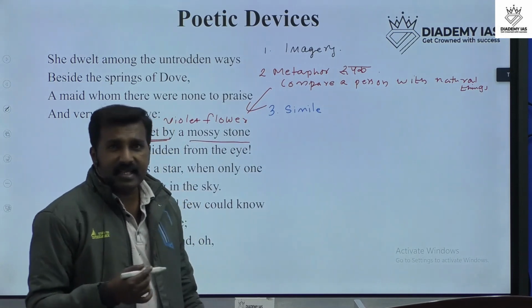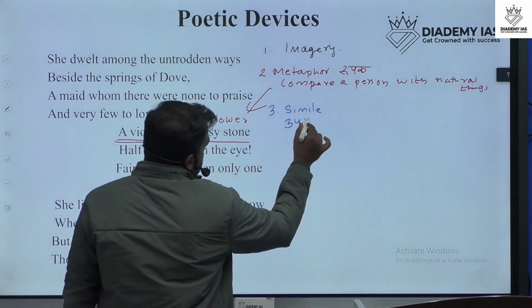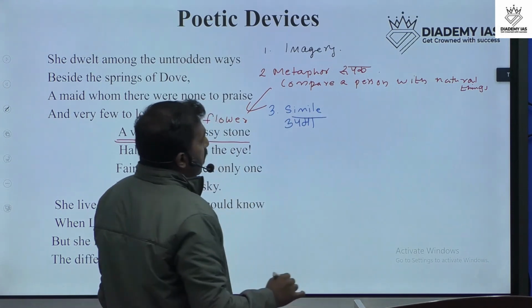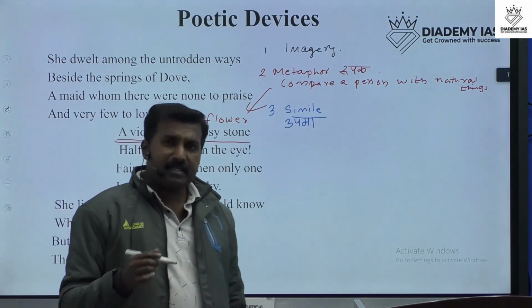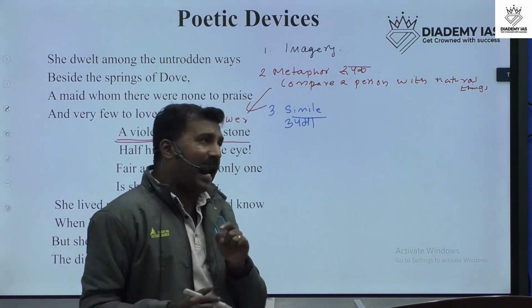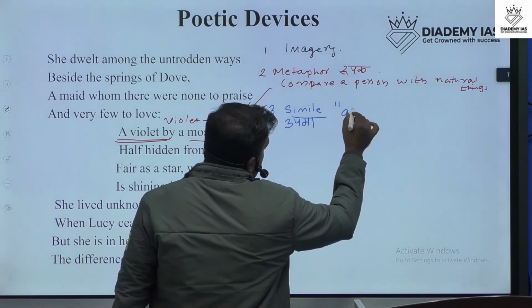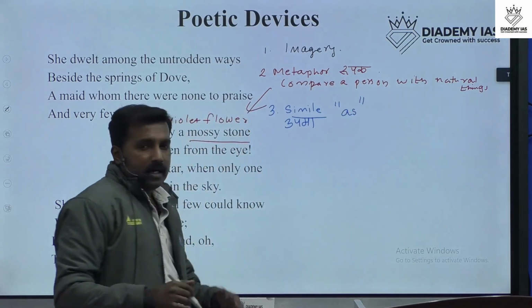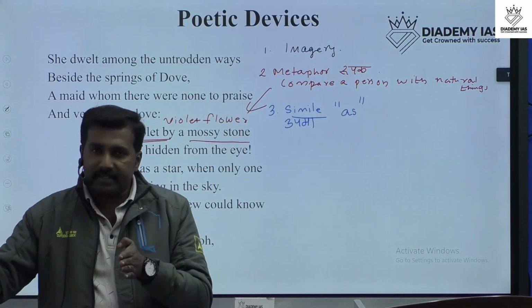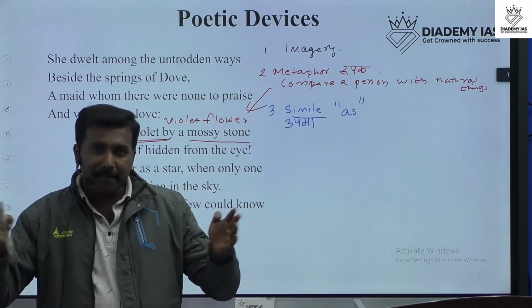In Hindi, we can say ubama. It means the poet compares a thing to another, and the word "as" is important. In simile, the poet uses "as": he is like this, she is like that. So this is a comparison.